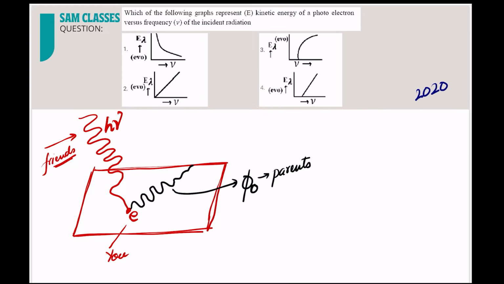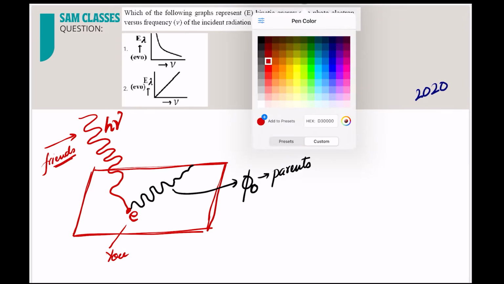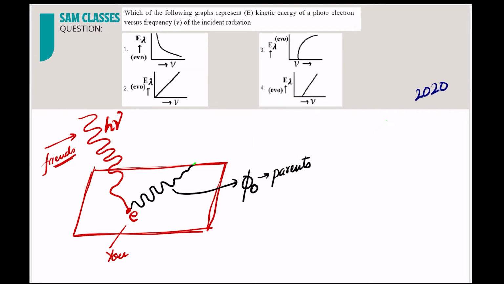Though your energy was going down, you were still able to manage to explain to them, and you were able to come out of the house. With what energy? This energy. With this much energy, you were able to come out of the house, and this much energy was left with you. So this is the picture for an electron also. What happens? Your friends are nothing but a bunch of photons.